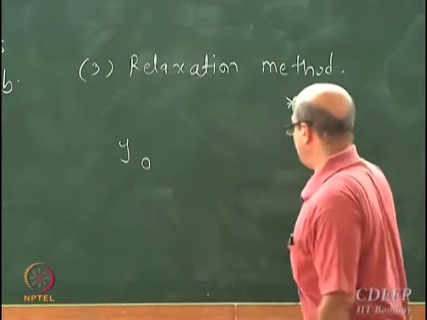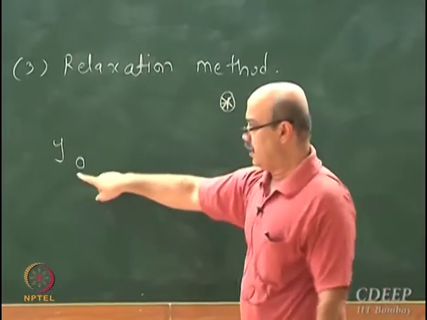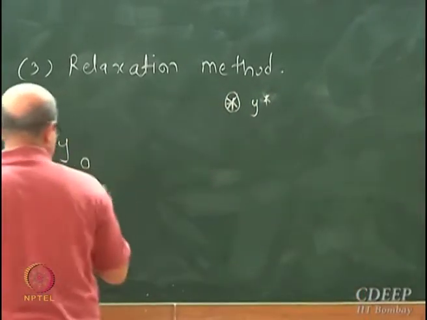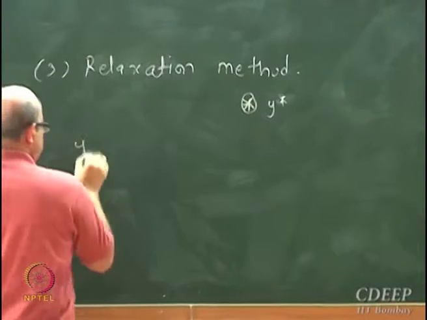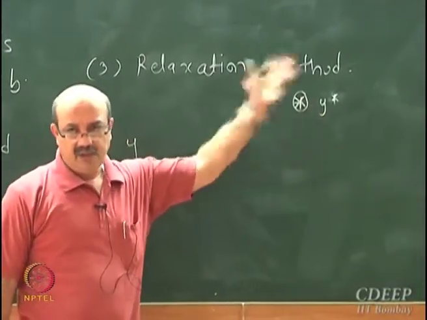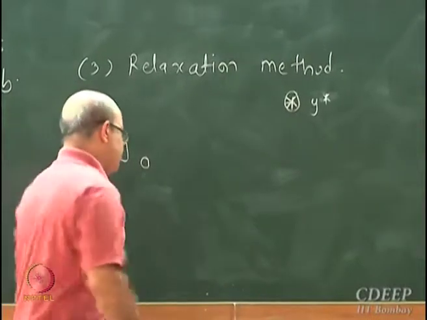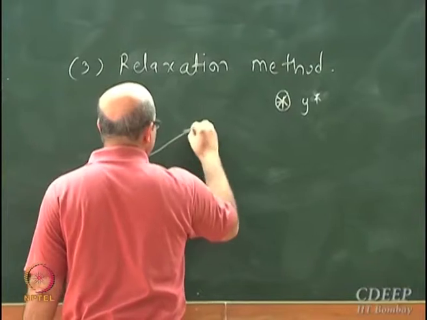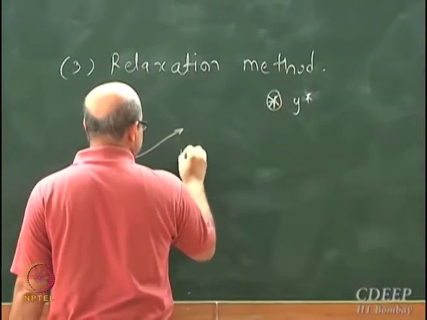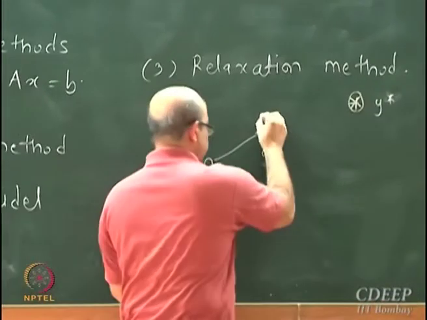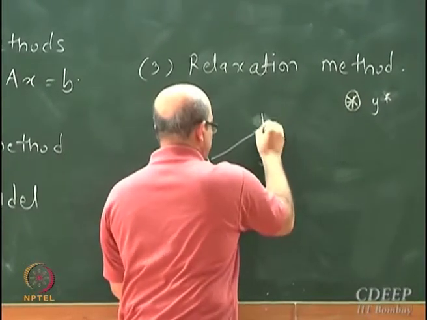I'm currently at this point y, and to reach y star from here I apply some method. So let's say my method takes me from here to this point, which is y cap. I'll denote this point as plus.